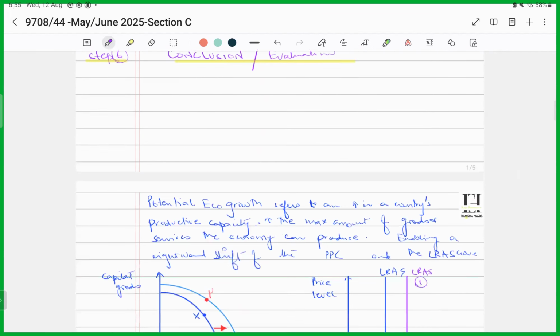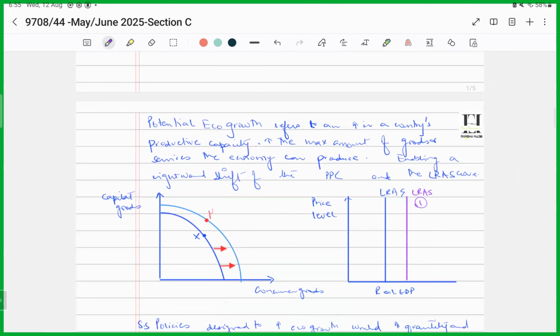First thing, what do we mean by potential economic growth? Potential economic growth refers to an increase in a country's productive capacity, right? So when there is an increase in the country's productive potential, that means we are talking about the possibility of increasing the goods and the services that are currently produced by that economy. That means, in other words, you are increasing the maximum amount of goods and services the economy can produce.